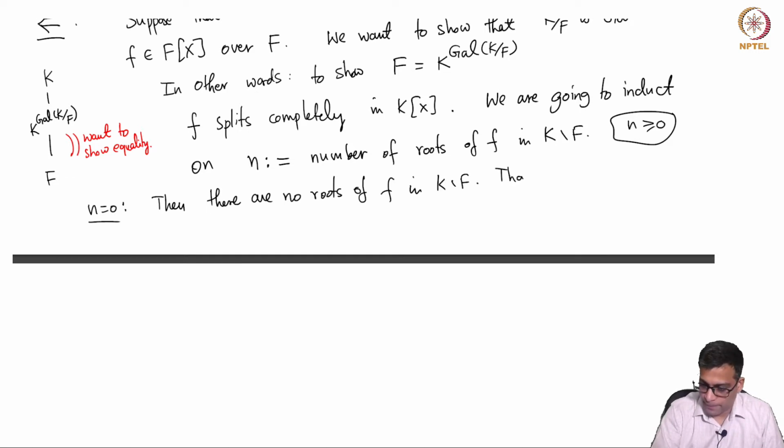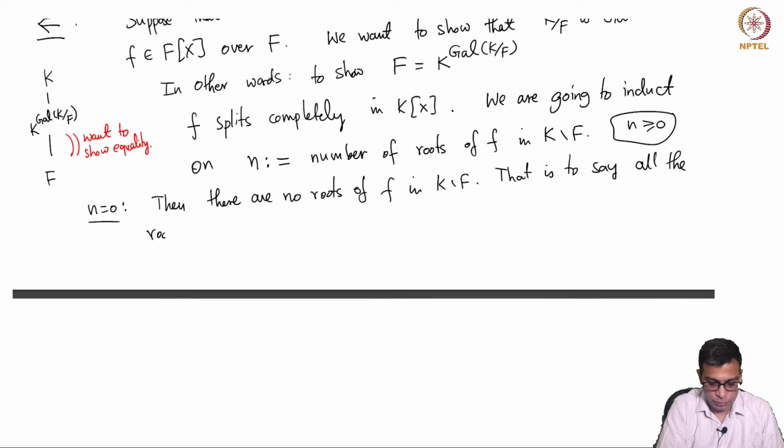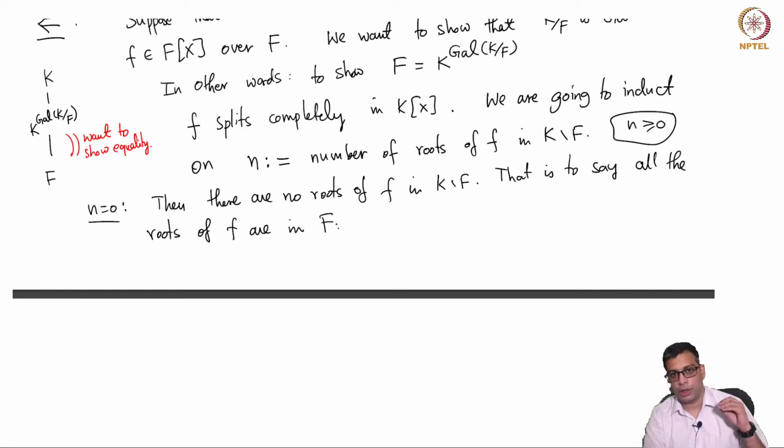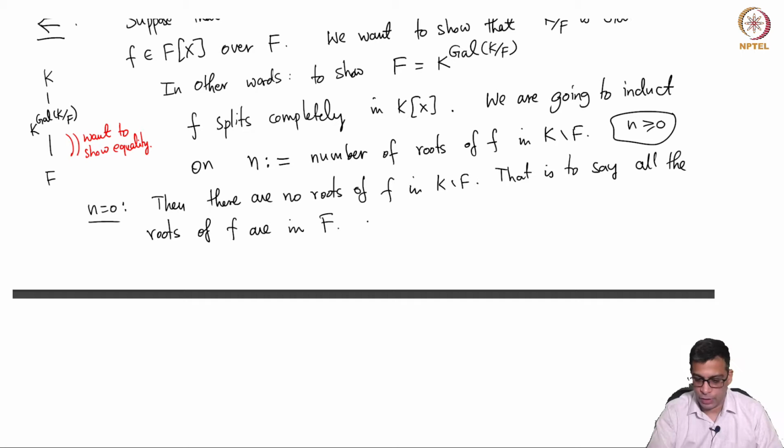But that is to say all the roots of f are in F. Remember that all the roots of f are in K for sure, because K is the splitting field. But if none of them are in K minus F, that means they are all in F.